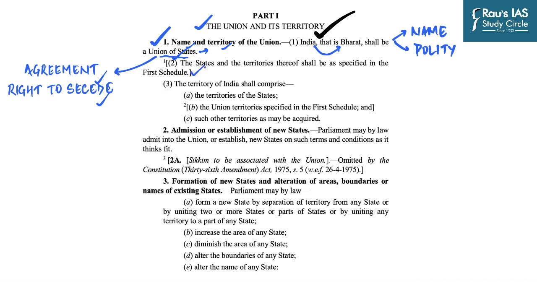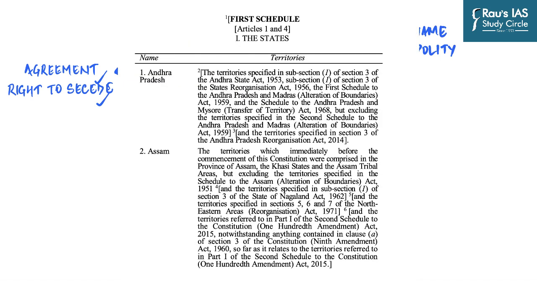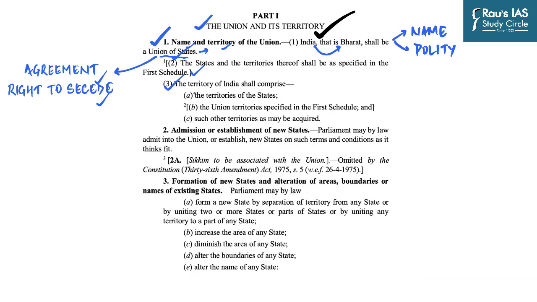Then the second clause goes on to specify that the states and territories thereof shall be specified in the first schedule. And as you can see on the screen, the first schedule is very long, very large, very voluminous, and it takes into account and enumerates all the territory of all the states. Then the third clause specifies the territory of India. The territory of India shall comprise the territories of states, of course, the union territories specified in the first schedule, and such other territories as may be acquired by India later on.